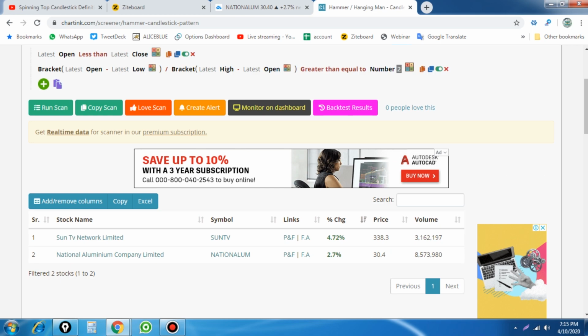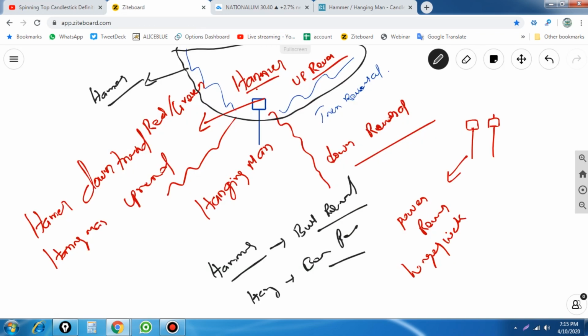So this candlestick pattern scanner scans which candlesticks form, where the candlesticks form, and when the candlesticks form, which is very important. Once you understand that, that is what matters. When it forms at the bottom level or at the top level, there should be a perfect reversal in that trend.